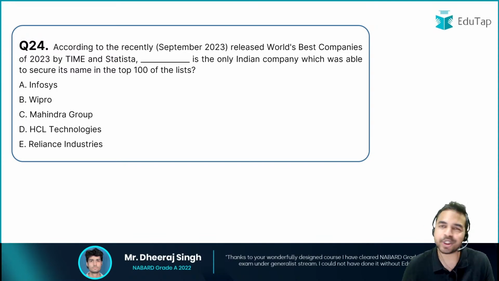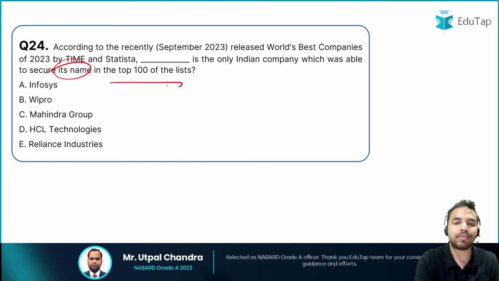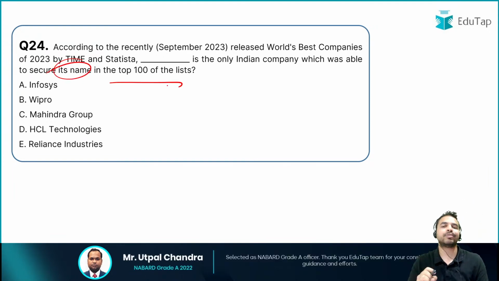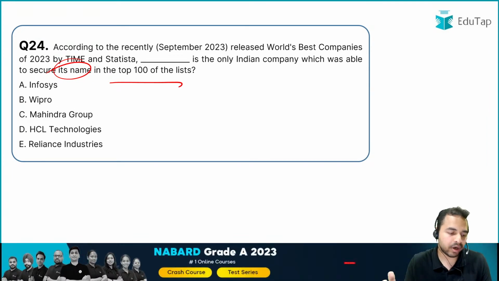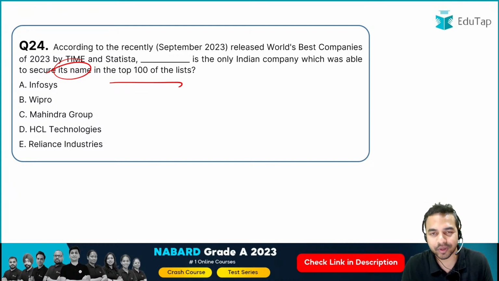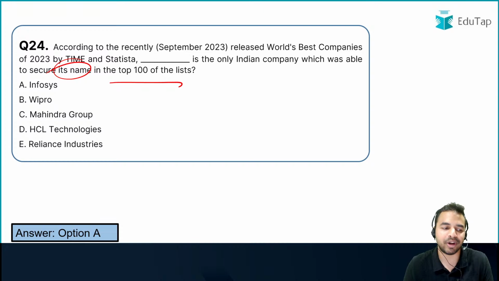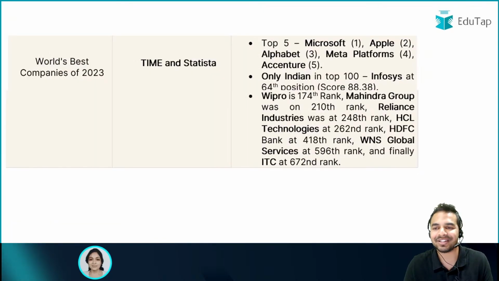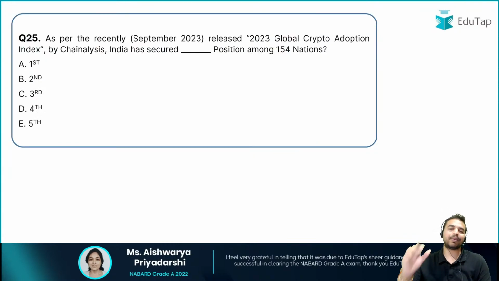So here the next question is on the same line. You have to tell me the name of that only Indian company which was able to secure its name in the top 100 of the list. So in the top 100 list, which company was there as per this report? We have already told you that it was Infosys, which was there on the 64th position. So Infosys is the right answer. That is question number 24. Option A is the right answer to this particular question. Absolutely right, my dear friends. That is the right answer. Let's move on to our next question.